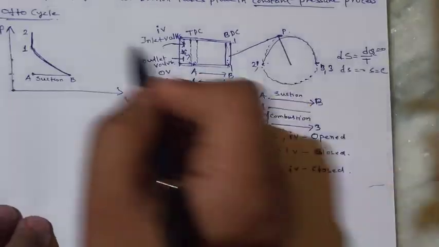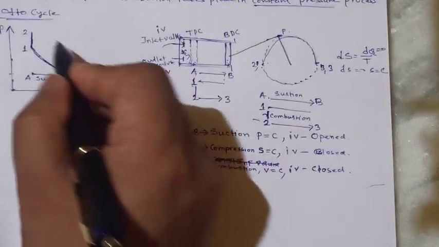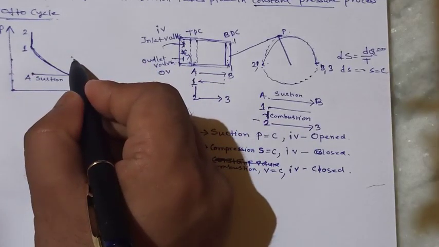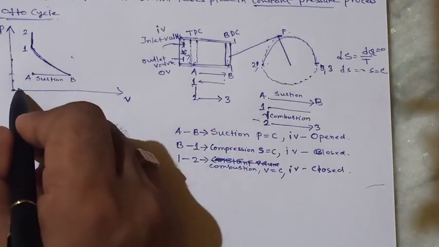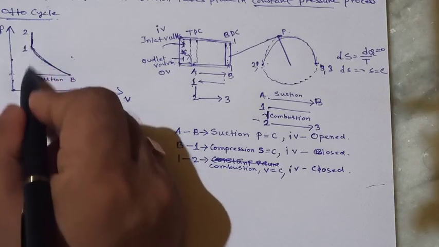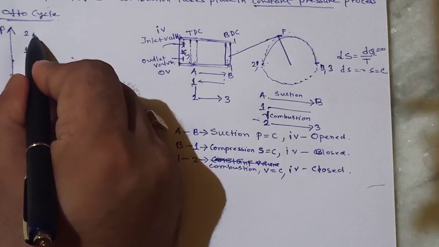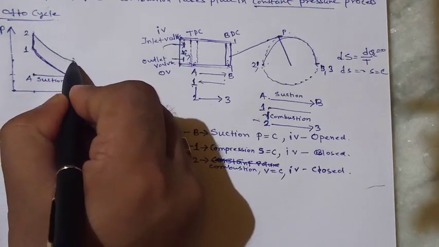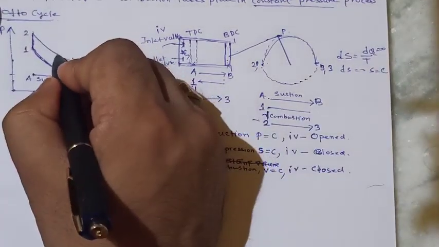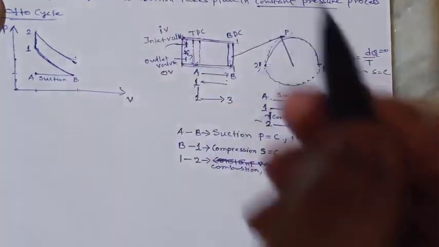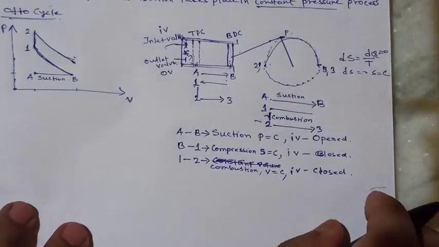So we have to draw a line where the pressure is reducing and volume is increasing. You can see that the volume goes up to here, but after this the volume will increase. So we have to draw this line. This is the adiabatic process. In this adiabatic process, S is constant.